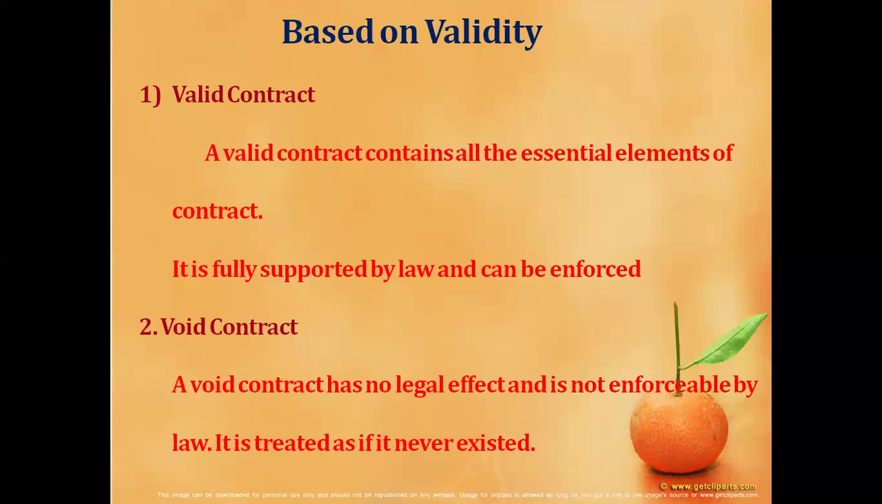And the second one is called a void contract. A void contract has no legal effect and it is not enforceable by law. It does not create any legal relationship between the two parties. For example, an agreement with a minor. A agreed to sell his house to Mr. B. Here B is a minor. So this contract is called a void contract.